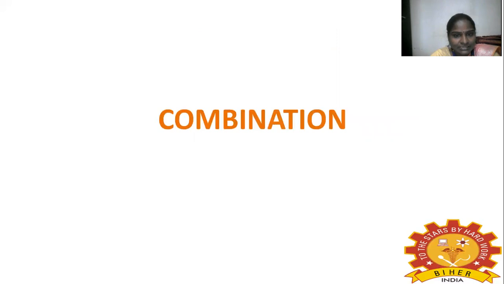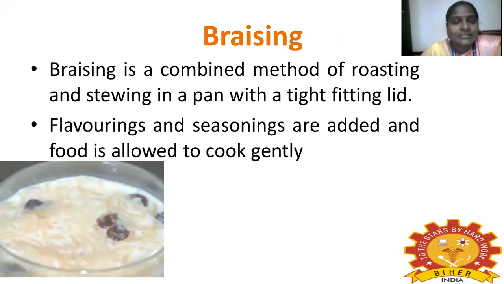Those are the disadvantages. Next classification of cooking method is the combination method. The first method in combination is the braising method. Braising is a combined method of roasting and steaming in a pan with a tight fitting lid. Flavoring and seasoning are added and the food is allowed to cook gently. So this is the braising method, a combination of roasting and steaming.